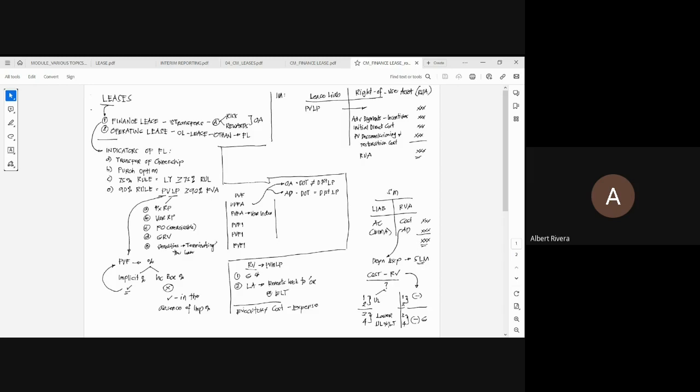Paano ko, sir, masasabi kung walang potensyal na lumipat ang ownership o lumipat ang underlying asset sa lessee at the end of the lease term?